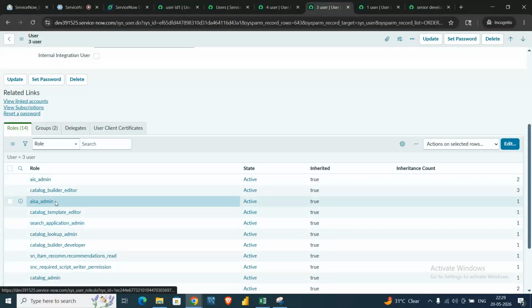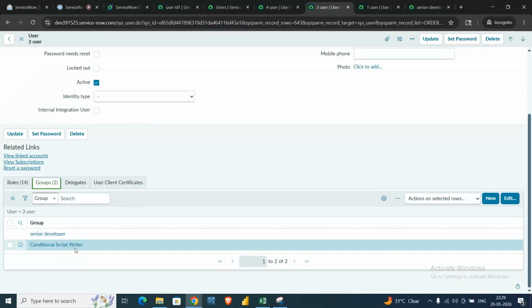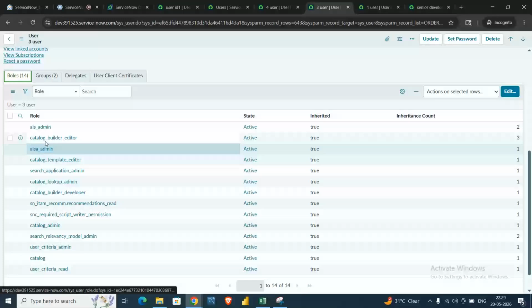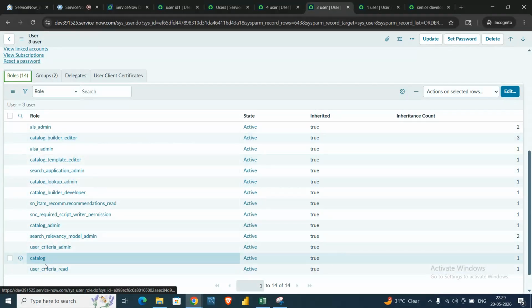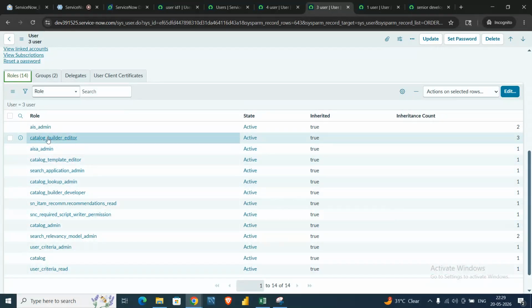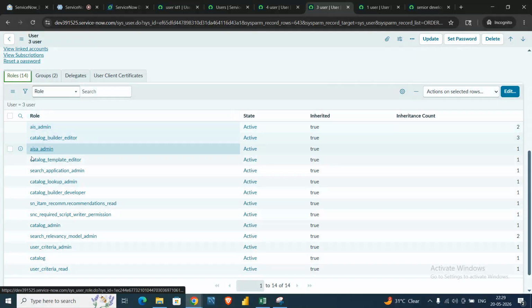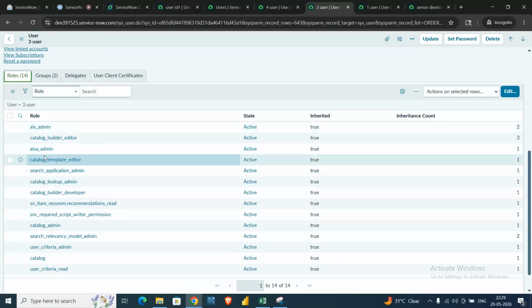SE admin is there. I think this role contains some group, that's why another group is also added, and this role contains other roles. That's why all these things are coming up here. And how do you know whether a role is directly assigned to this user, or is coming through a group or another role?